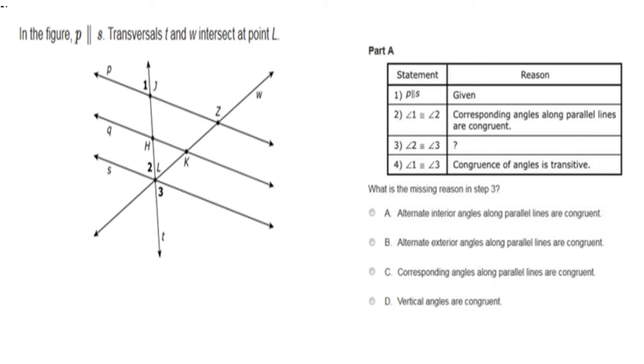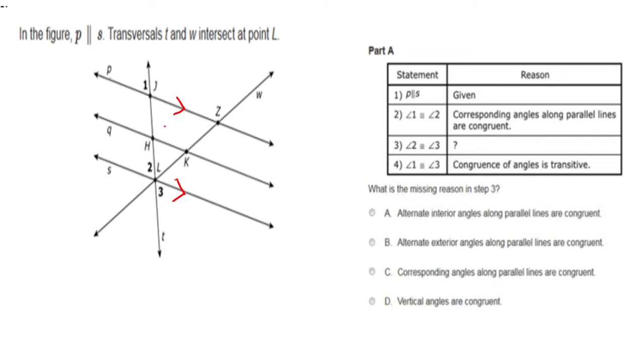Next up, we have a proof. And this is going back to thinking about parallel lines and transversals and the angles that they form. So if we look at this proof, it starts off by saying P is parallel to S, and we know that because it's given. So I'm going to mark that off. P, this line. S is this line. We know that they're parallel. Which tells us then 1 and 2 are congruent because they're corresponding.